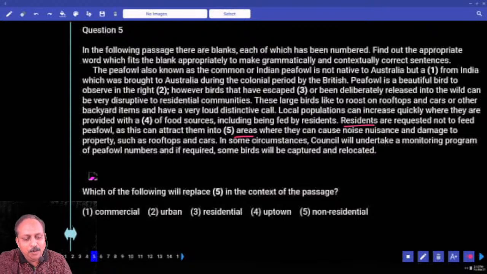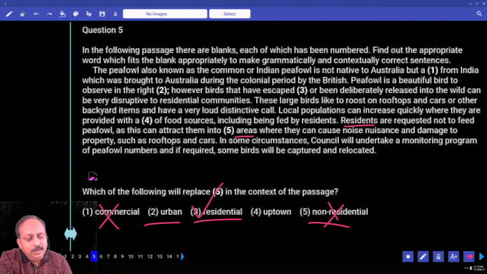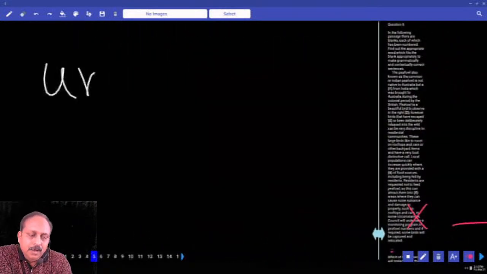Silly question in my opinion. Can you use the word commercial? Residential? Obviously that is a word. What is option number? Residential, third option. But there are two words here and non-residential simple. Underline the word urban. Being a smart learner, when you look at the word urban, what is opposite?